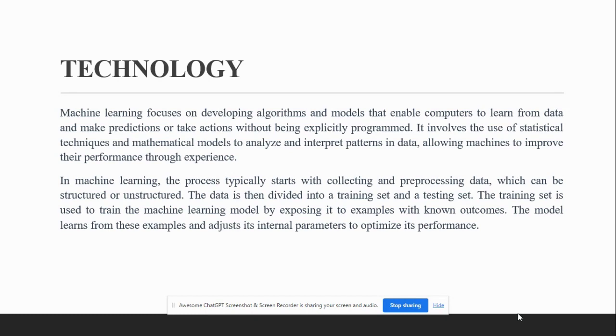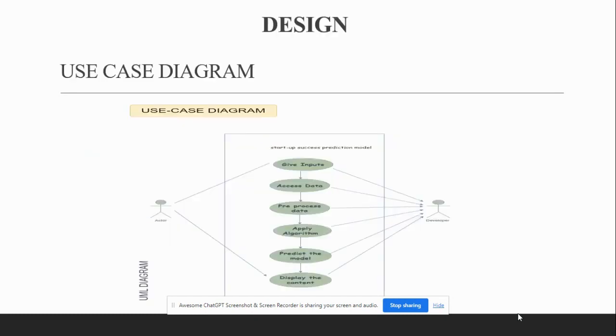the machine learning model. Now further, moving on to the design part, we have used three UML diagrams. The first one is the use case diagram. Use case diagram consists of actor, use cases and the relationship. Actor has the access to the user interface only. It only gives input and further development is done by the developer and output is viewed by the actor.